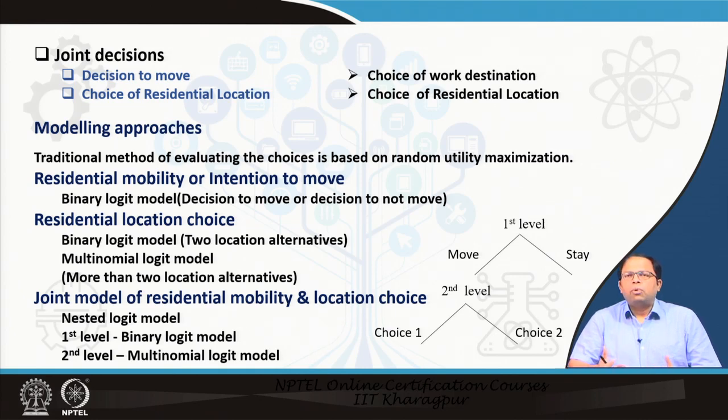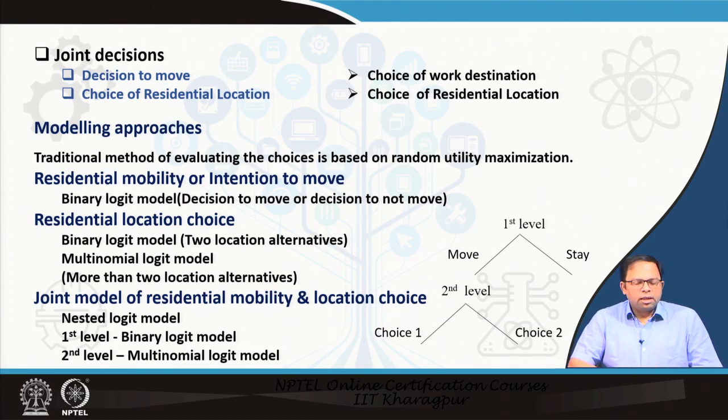Suppose I work as a household help, or I work in a small shop, so I will choose my location based on where I would get more jobs or work. So these are two joint decisions which are taken together. This is how we can also do the modeling process.